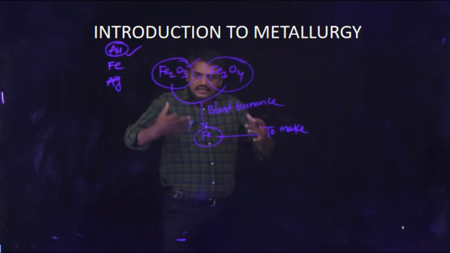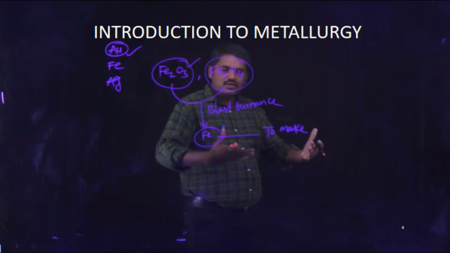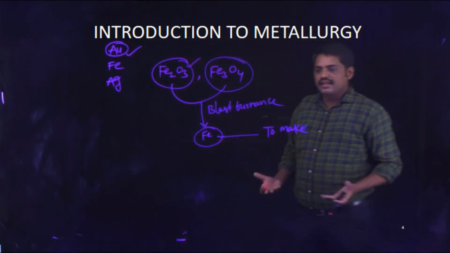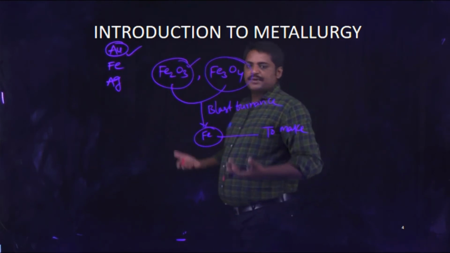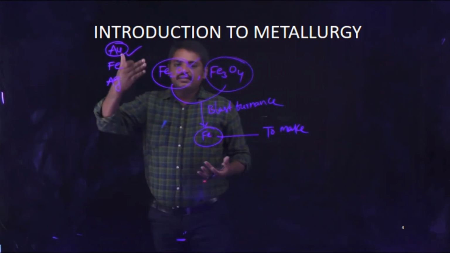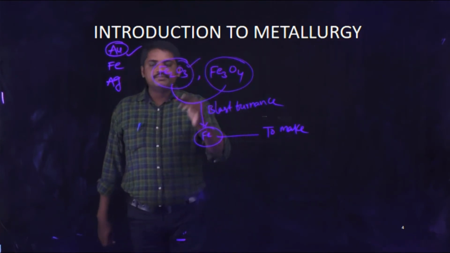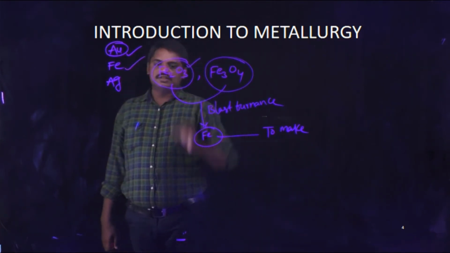That is the importance of iron in our regular life. This iron is separated by using the metallurgical process. This is the importance of metals.